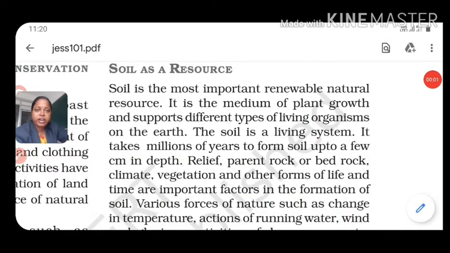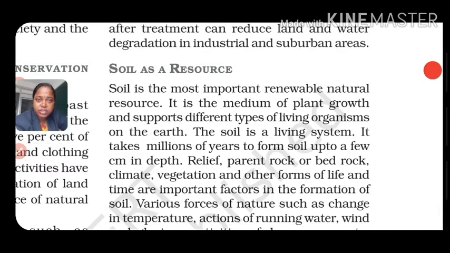As we already discussed in our previous parts about the development of resources, land is an important resource to be regenerated. And we had already discussed land degradation and its conservation in the previous parts of this chapter.